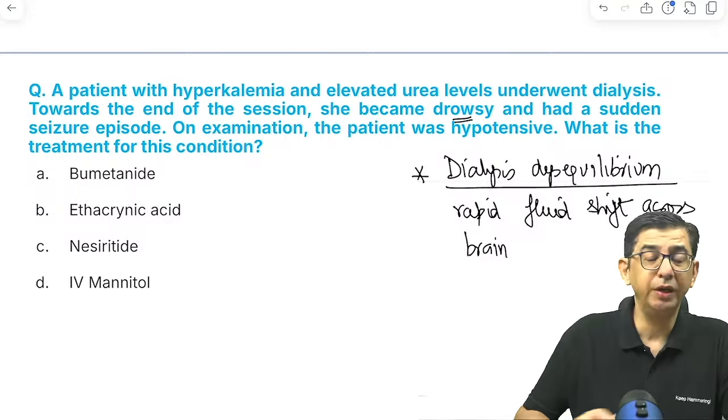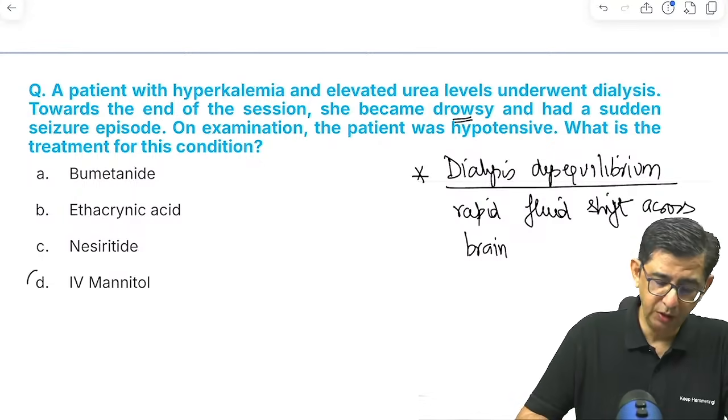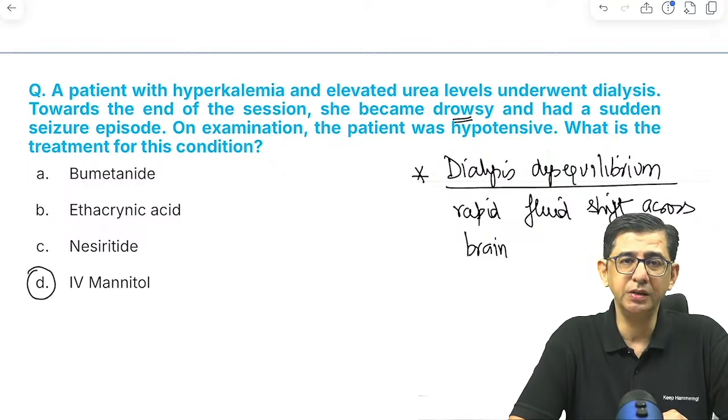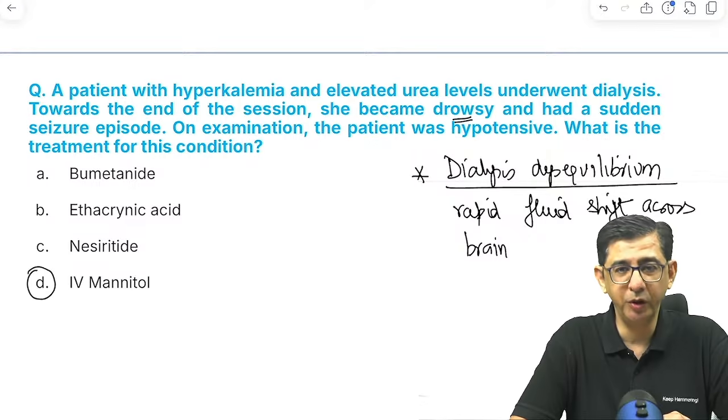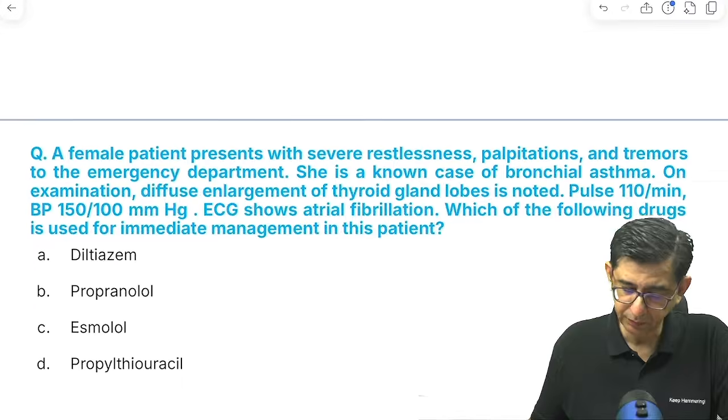To decrease that cerebral edema, we will have to give mannitol for management of this patient. The answer is option number D, and the question was more based on clinical science that if we are doing dialysis, we should not be over-dialysing a patient. Yep.